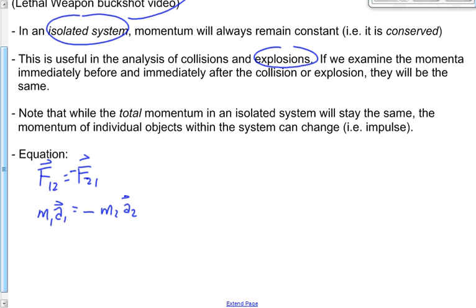Still Newton's third law. We're going to replace a with delta v over delta t. So m1 times delta v1 over delta t1 equals negative m2 times delta v2 over delta t2. All I've done is subbed in delta v over delta t for acceleration again.